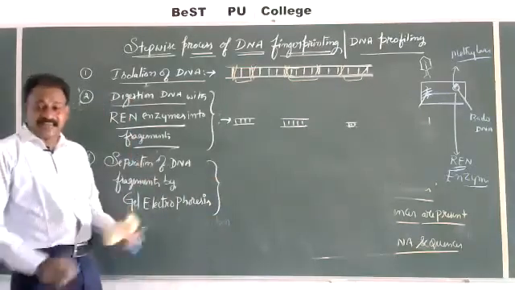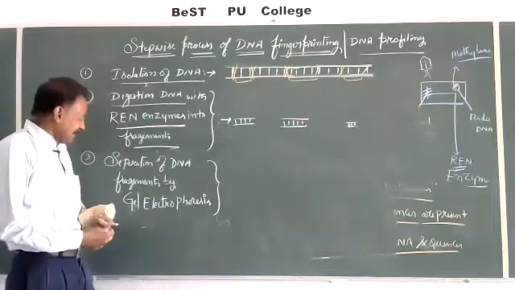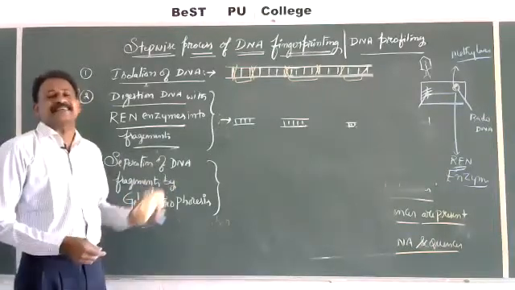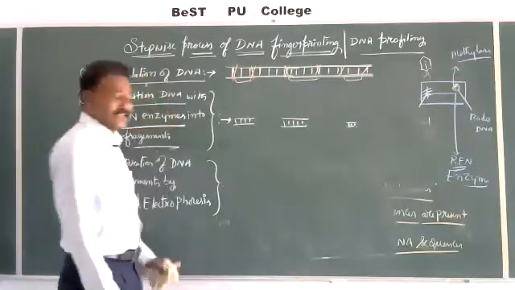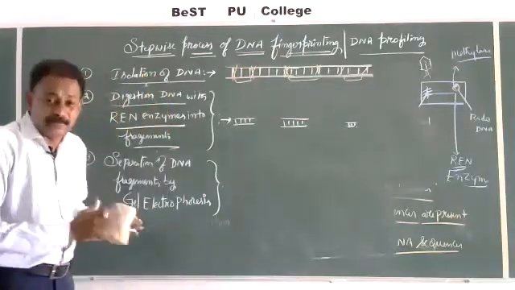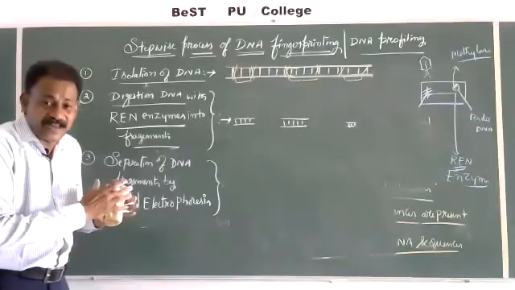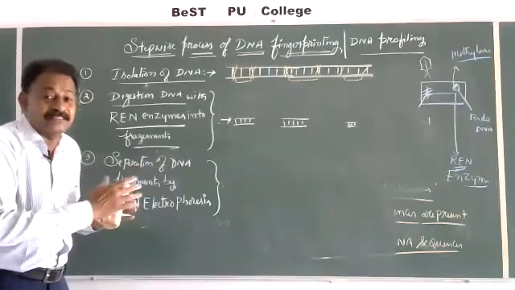Separation of DNA fragments by gel electrophoresis is a technique. The gel electrophoresis technique is developed to separate various fragments based upon their length and based upon their charge.